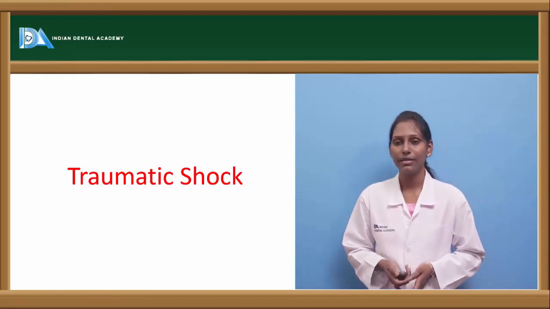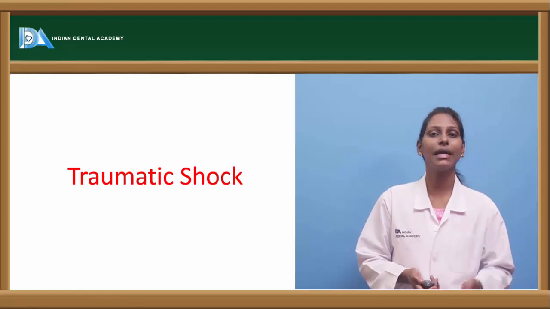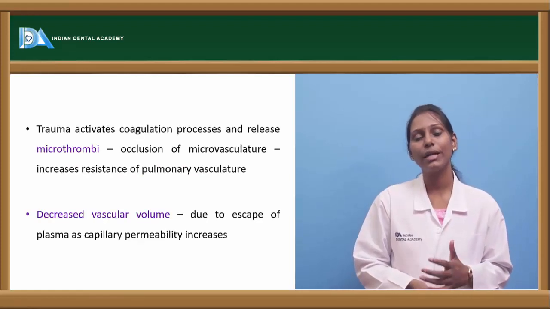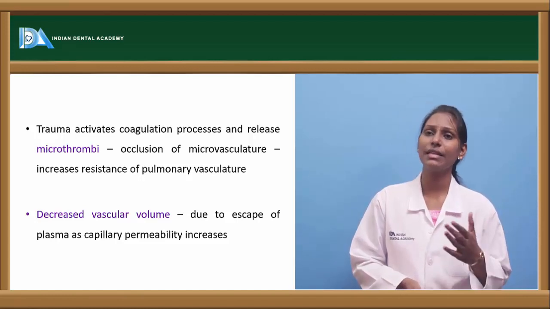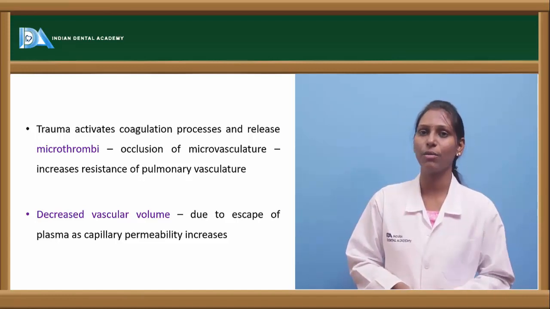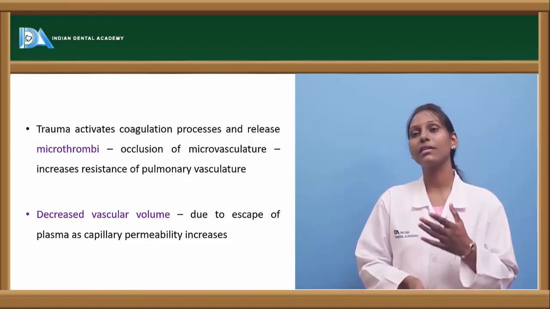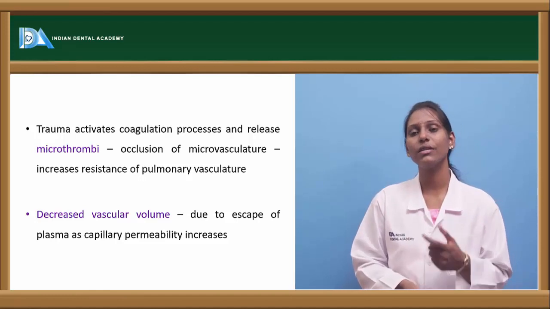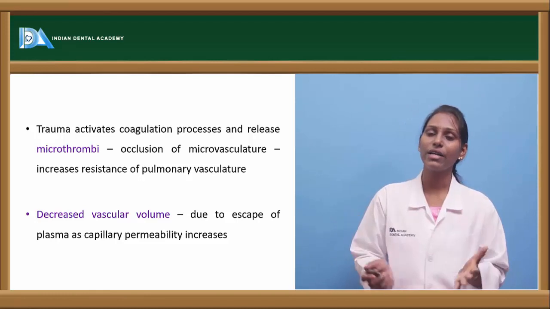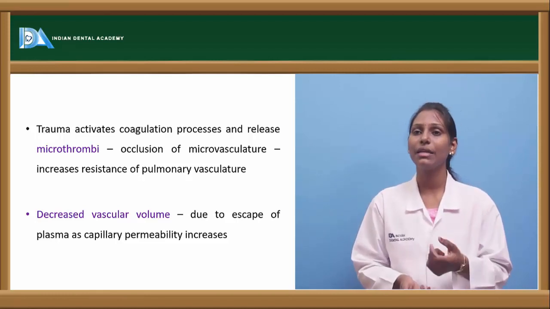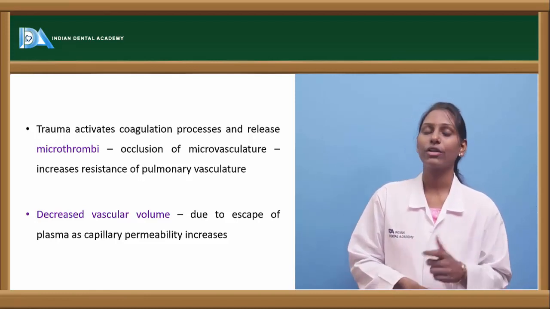Now coming to another type of shock called traumatic shock. Traumatic shock is also a type of hypovolemic shock. Usually here there will be loss of blood. Other thing is whenever there is a trauma, this trauma can activate the coagulation cascade. In case of this traumatogenic shock, after the coagulation cascade completes, there will be release of microthrombi, and these microthrombi can cause occlusion of the microvasculature.